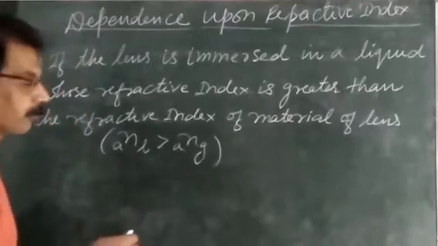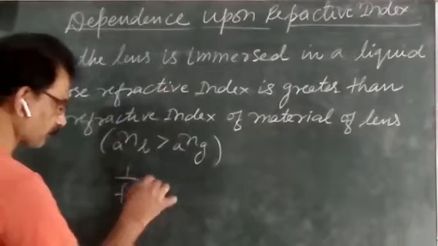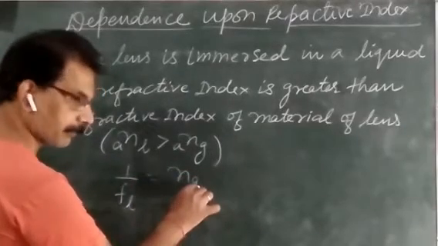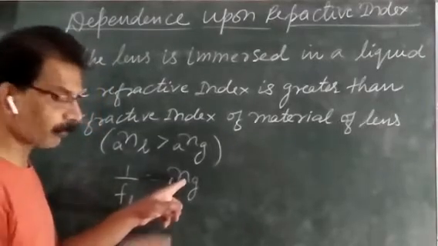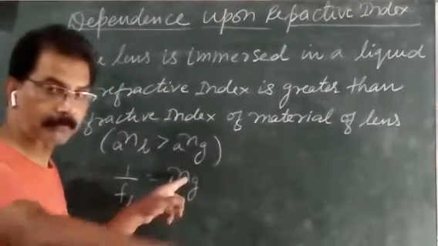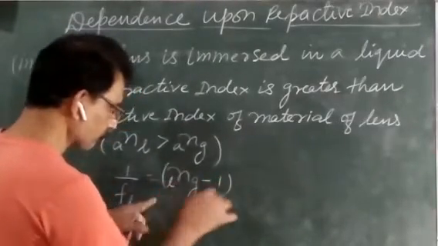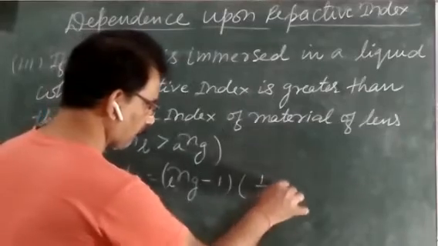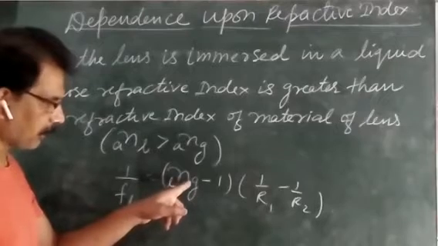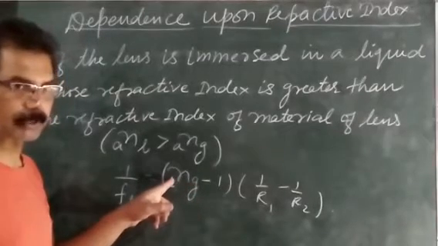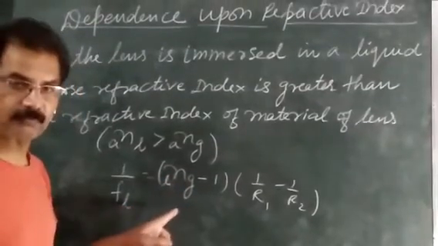And how can we find the focal length of the lens in this case inside the liquid? So 1 upon f_L is equal to the refractive index of glass with respect to liquid minus 1, times (1 upon r1 minus 1 upon r2). Why? Because when it is immersed in the liquid, there will be liquid all around this lens; the surrounding medium is the liquid, not air. And in place of the refractive index of glass with respect to liquid, you can write the refractive index of glass with respect to air upon the refractive index of liquid with respect to air.